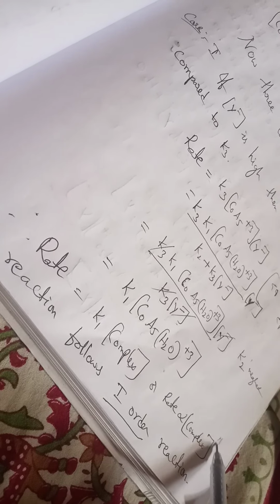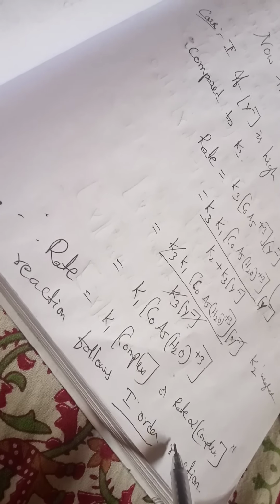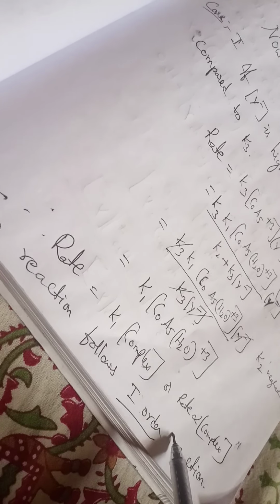We already know that first order SN1 reactions are explained only by the dissociative mechanism. It is one of the pieces of evidence that anation reactions can be explained by the dissociative mechanism. The second case is if the Y minus concentration is low; then we do not neglect either term.